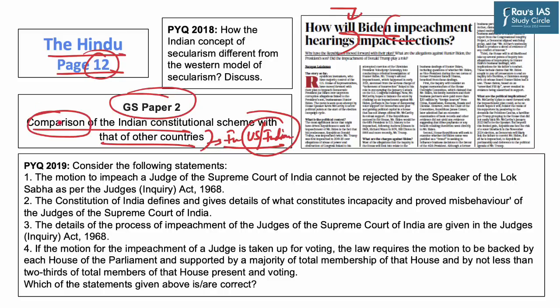Now, this comparison of the Indian constitutional scheme was asked in Mains in 2018, where the question asked us to differentiate between the Indian concept of secularism and the Western model. Further, removal from office of constitutional post holders is also important from the Prelims perspective. As you can see, a question appeared in Prelims 2019 on impeachment of a judge of the Supreme Court of India. Hence, the topic of our discussion is the comparison between the impeachment process of the US President as well as that of the Indian President.